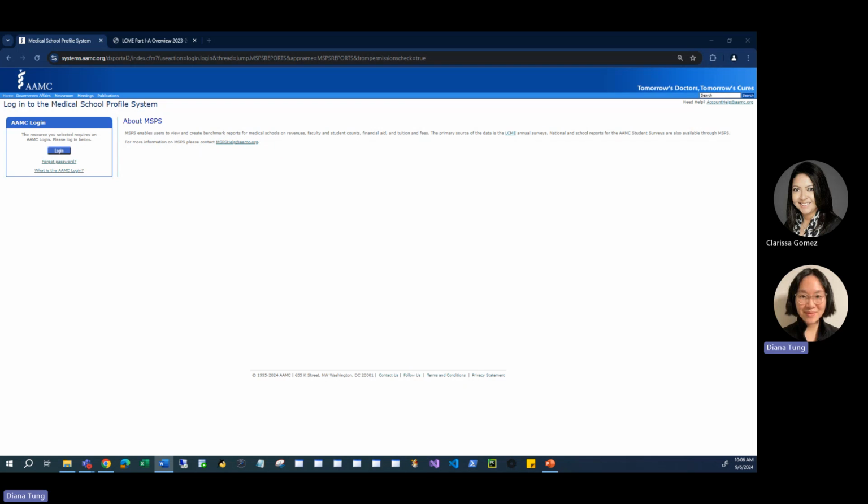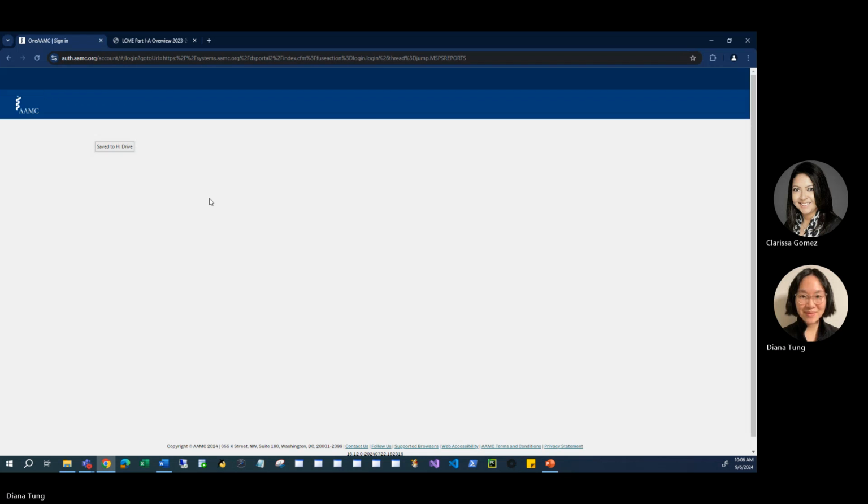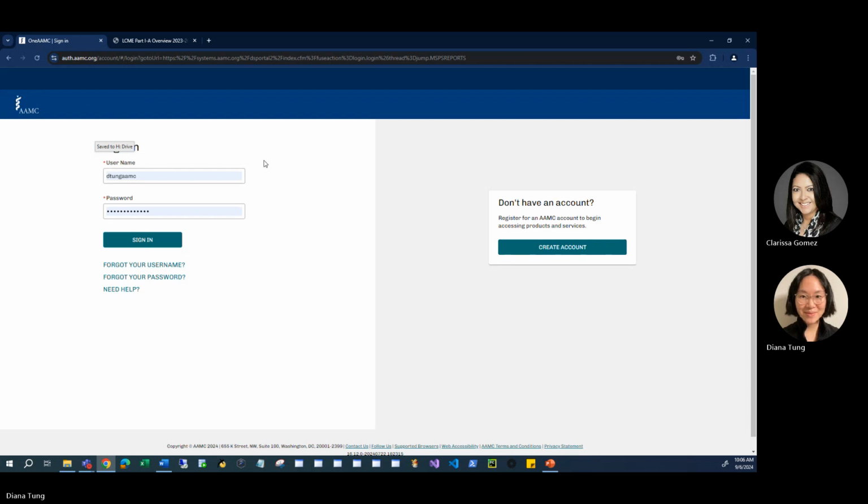This is the initial login page for MSPS. Click the login button to log in to MSPS. This is the main sign-in page for the AAMC's web services. Enter your AAMC username and password here. If you don't have an account, click Create Account. If you're creating an account for the first time, be sure to send an email to afq@aamc.org and include your PBO so that the PBO can approve your access.